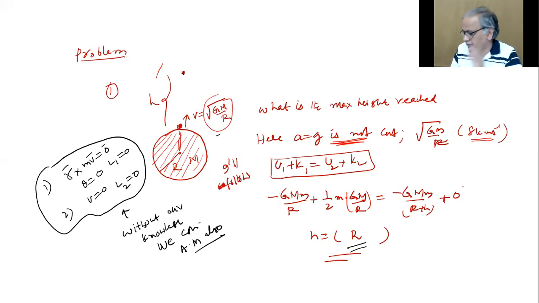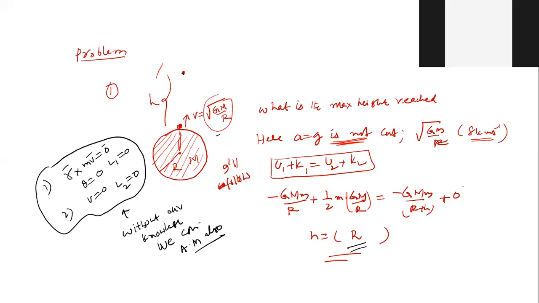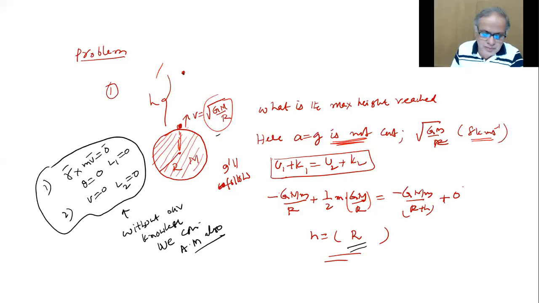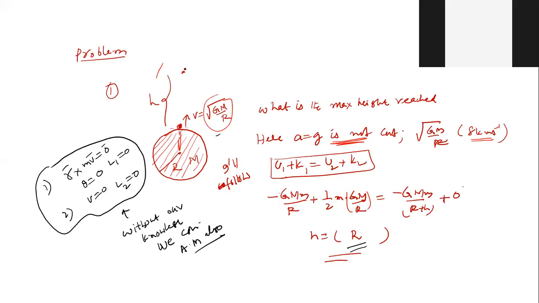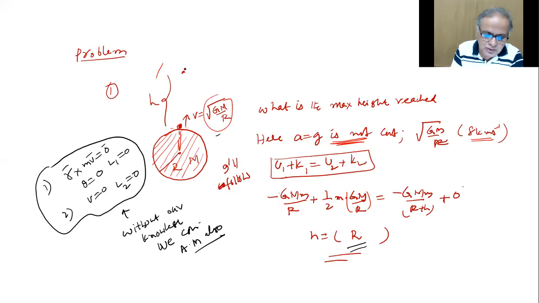Do you follow the question? Initially, angular momentum is 0 here. Do you know why? R and mv are in the same direction, and here anyway velocity is also 0. So angular momentum is 0 here, angular momentum is 0 there, and K plus U is equal to K plus U there. So these are two powerful tools for writing the equations in the lesson.